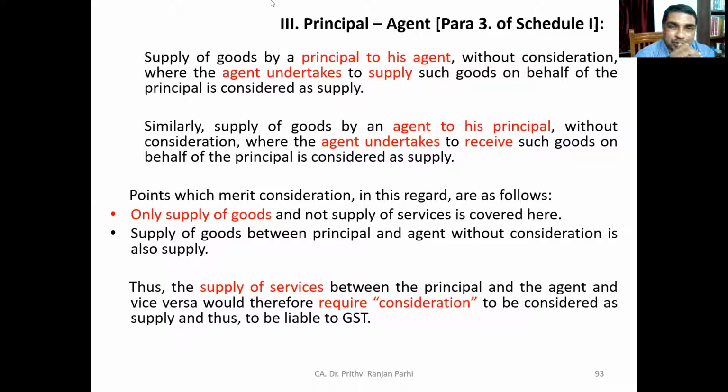So in both situations we are talking about goods. Goods are in the first case transferred from principal to agent, and in the second case by agent to principal. In both cases, there is no consideration, but they will be treated as supply. Now, we are discussing only supply of goods, not supply of services.